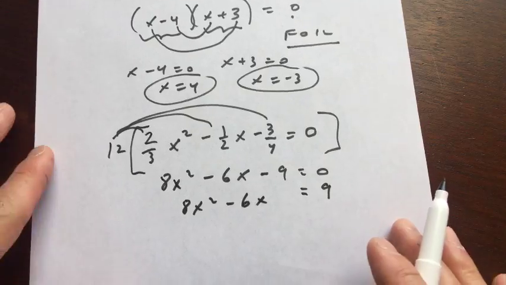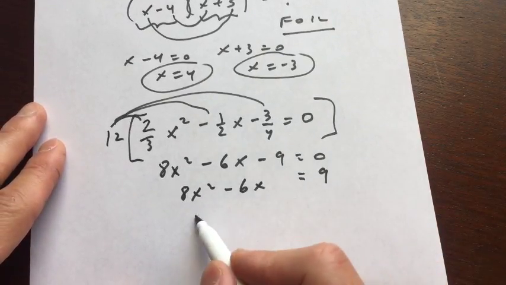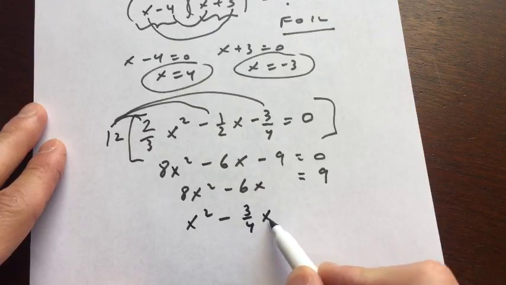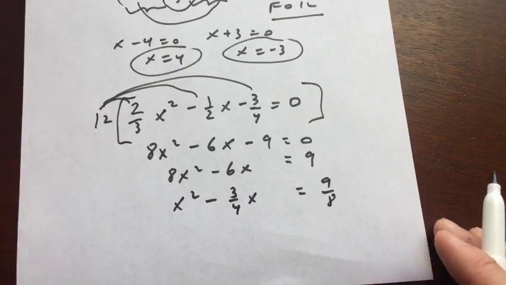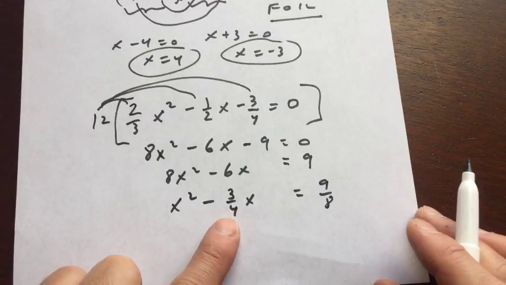I'm trying to show you two techniques at once. Then I'm going to divide everything by 8. If I do that, I get x squared. 6 divided by 8 is 3/4, and this, of course, is 9/8, right? Okay, so this is kind of to Luis Diaz's question. So how do you complete the square?